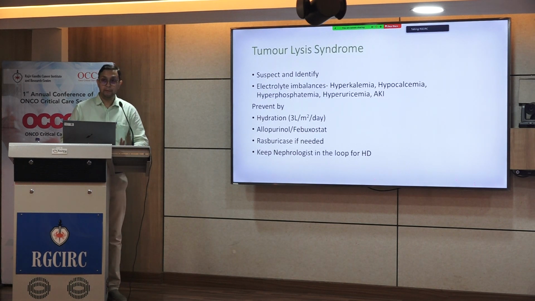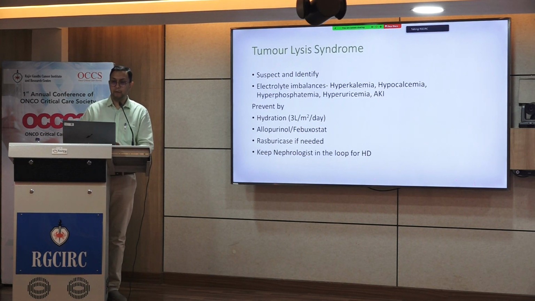Now, tumor lysis syndrome has already been discussed previously, but mainly I would like to reiterate that one has to keep a high index of suspicion and correct the electrolyte imbalances, prevented by aggressive hydration, use of uricosuric agents, use rasburicase if needed, and if needed, dialyze the patient.